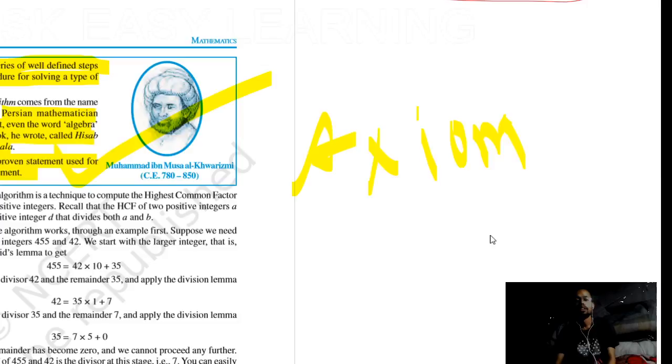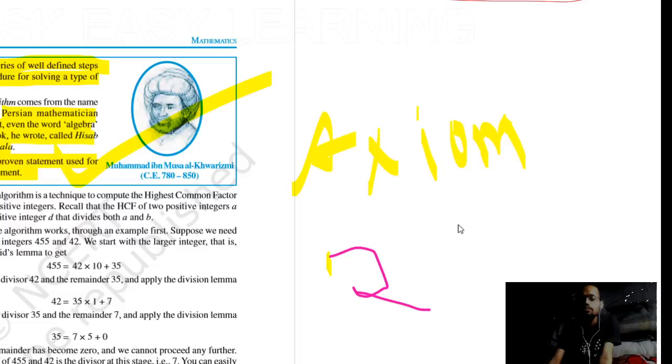A lemma is a proven statement, but an axiom we cannot completely prove. We prove by using some reasoning or by using mathematical induction, means by giving some inductive terms. It doesn't mean that we can completely prove it. It is quite basic or intuitive. Just I am giving the example. Suppose 2 plus 2 is equal to what?